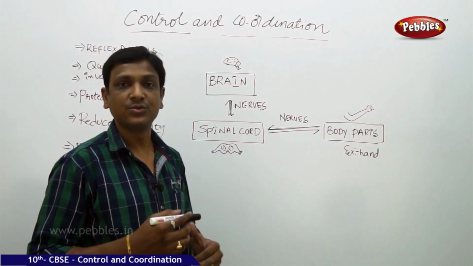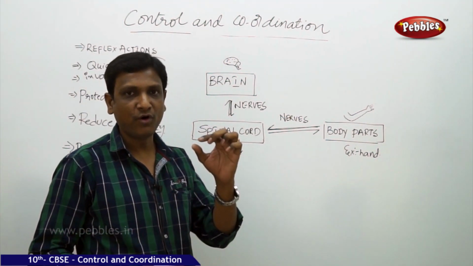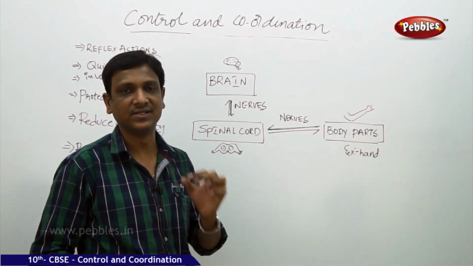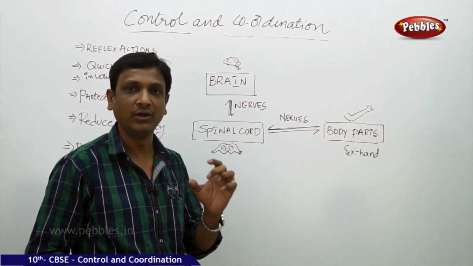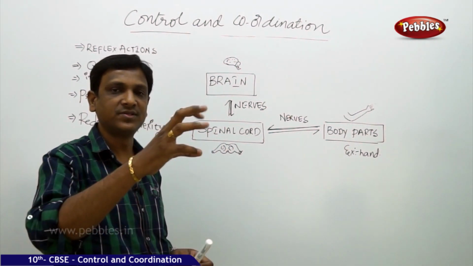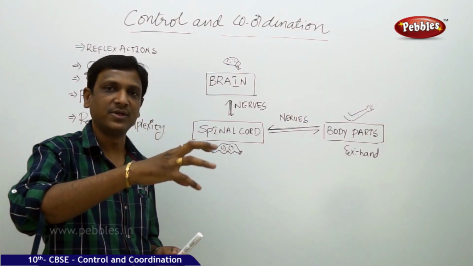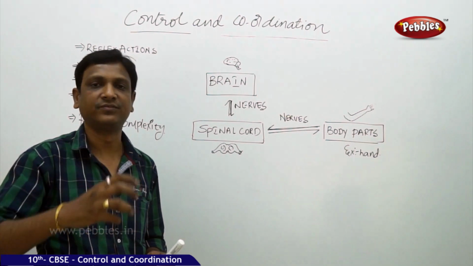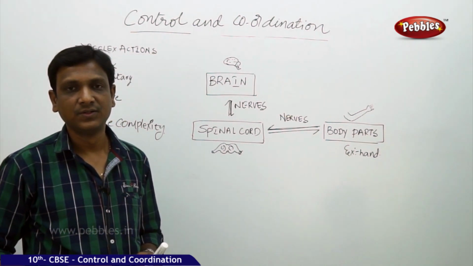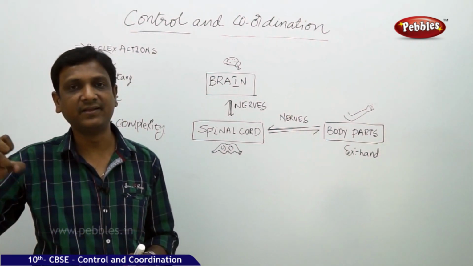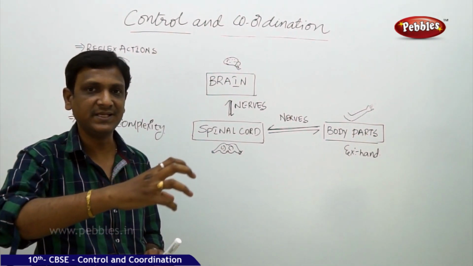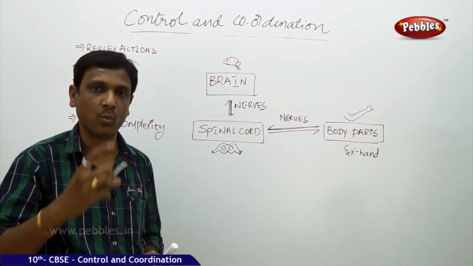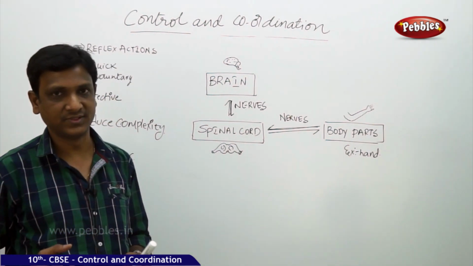So in the previous class we have seen the tips of the nerve cells present in the sense organs. They receive the information. We call them receptors. The receptors receive the information, and this information is carried by the nerves, the neurons. Neurons are a part of the nervous system. The information is carried in the form of electrical impulses from one nerve cell to another nerve cell.